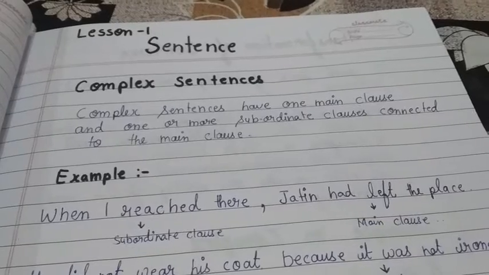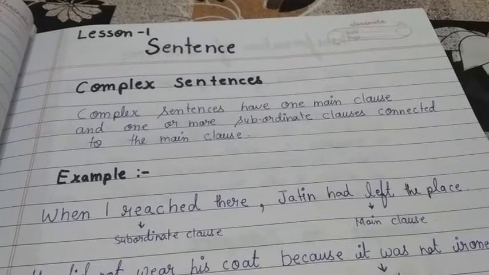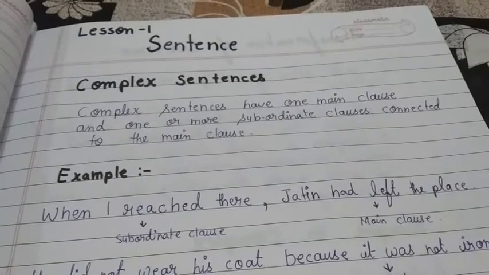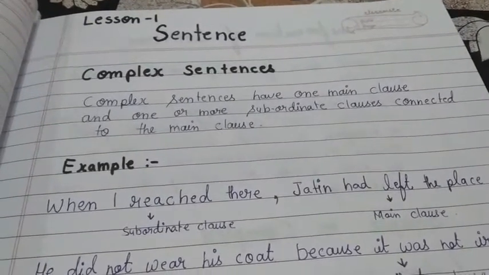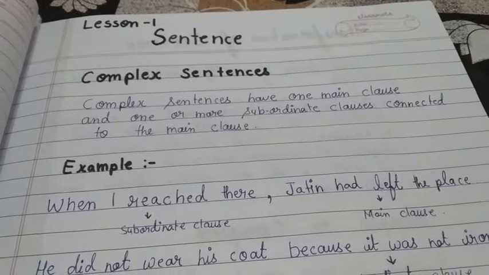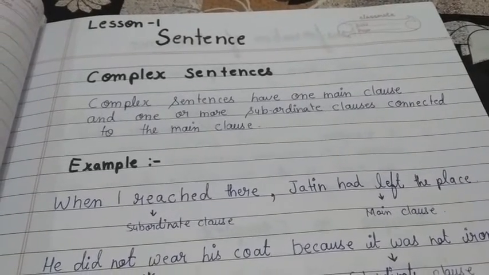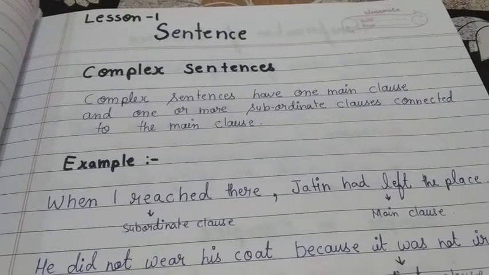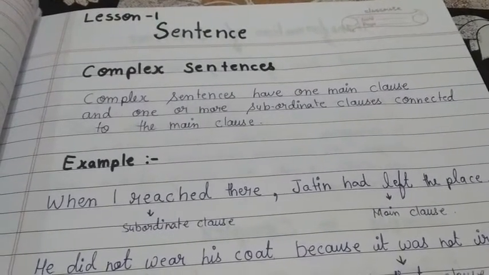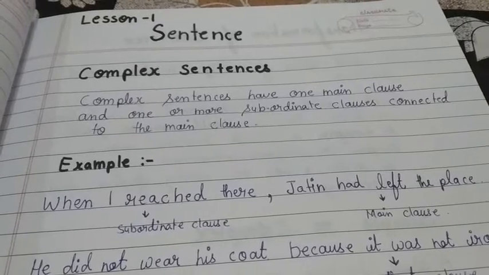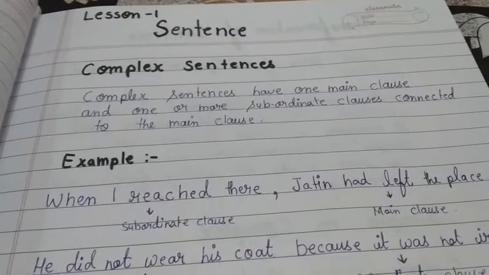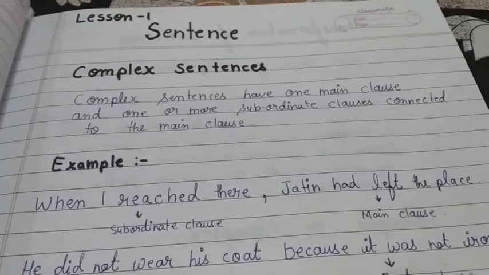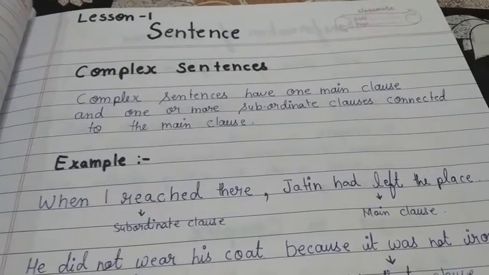As you know, we have discussed simple sentence earlier. So now in this video we will discuss complex sentences. Okay, so let's begin. So what is a complex sentence all about? A complex sentence has one main clause and one or more subordinate clauses connected to the main clause. Okay. So for understanding this, you have to understand what is a main clause and what is a subordinate clause, right?